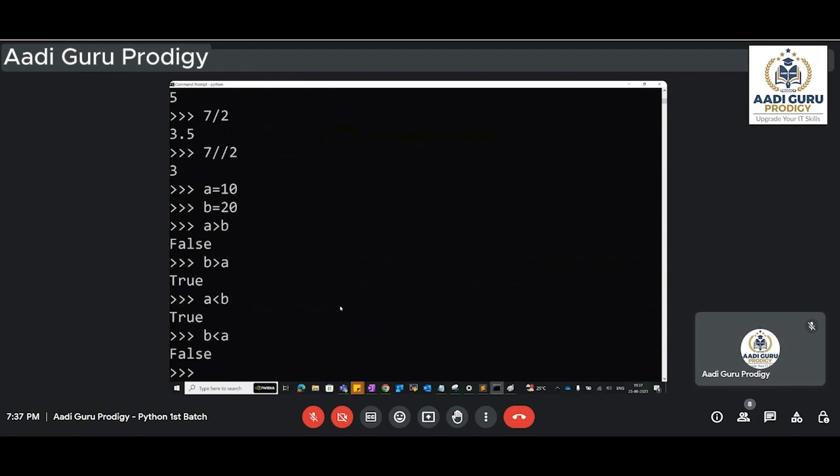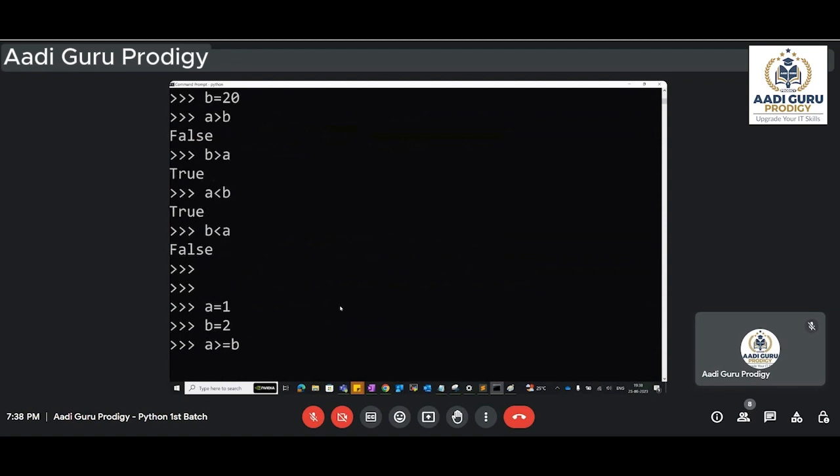Now A equals 1, B equals 2. A greater than or equals to B. See how you are writing here. The meaning of this line is A greater than or equals to B. That means the data inside A may be greater than or equal to the data B. So now A is 1. 1 greater than or equals to B. Is this true or false?